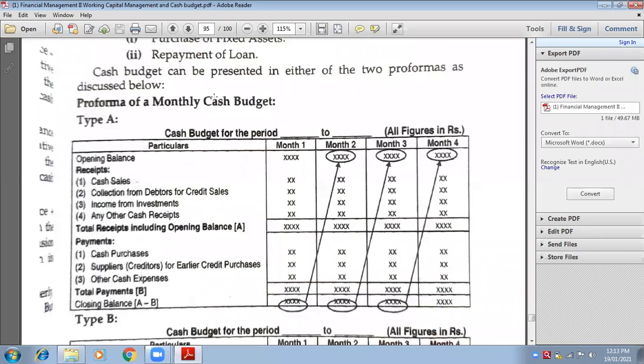To have cash means to have business. To have cash means to run the business smoothly. Only because you have cash, you are able to earn the profits for the future business. Only because you have cash, you are able to expand your business. So everything depends on cash. Even for a small thing that you want to invest in your business, you need cash. You want to purchase plant and machinery to manufacture products, you need cash.